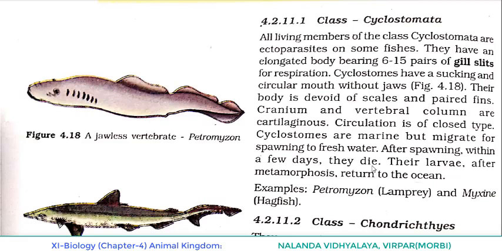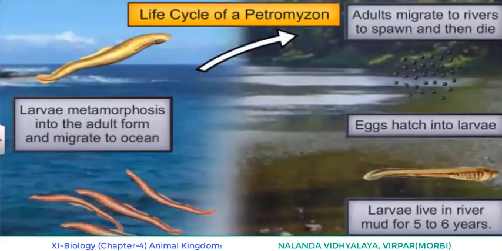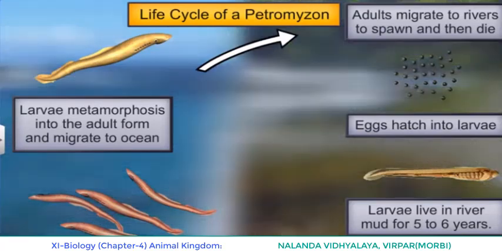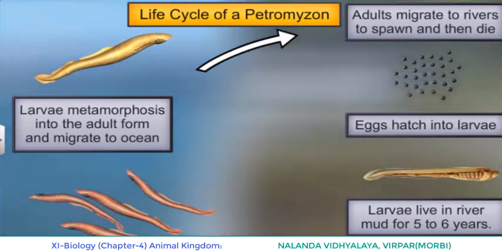After spawning, within a few days, they die, which means their life cycle is completed. Their larvae, after metamorphosis, return to the ocean. So we can understand they are having an indirect development. Once the egg hatches, they develop as larvae, and after metamorphosis, these larvae return to the ocean.